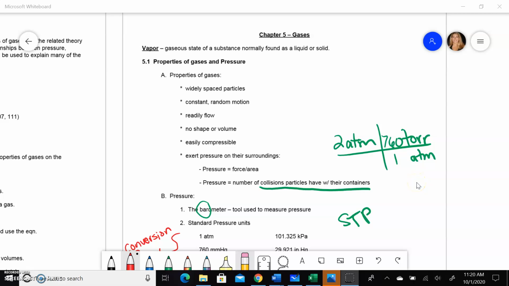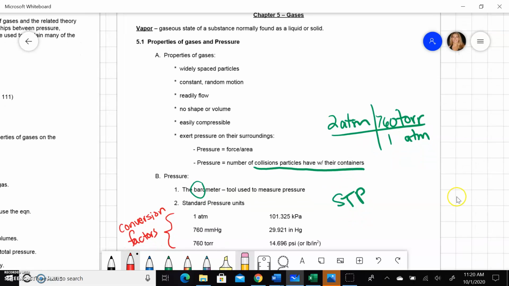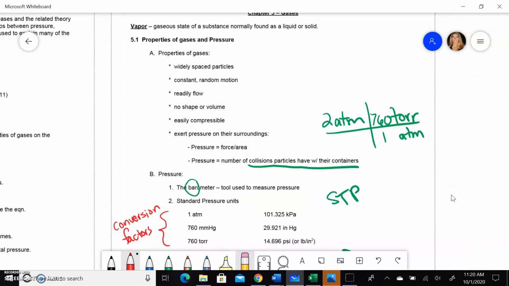This chapter is all about gases, and they get their own chapter because they are very different from solids and liquids because of the space between the particles. So vapor is just a gas state of something that's normally a solid or liquid, and normally you'll see this in the terms of water vapor. There are some properties listed here that you just need to be familiar with. You probably learned these in honors chemistry.